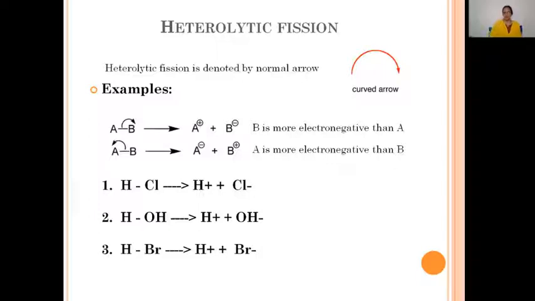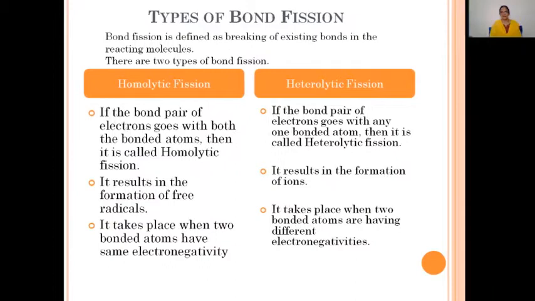And next, let us consider the differences, the comparative study of heterolytic bond fission and homolytic bond fission. That is, two types of bond fission. We have already discussed what is meant by bond fission. Bond fission is defined as the breaking of existing bonds in the reacting molecules. This bond fission is of two types: the first one is homolytic bond fission and the second one is heterolytic bond fission.